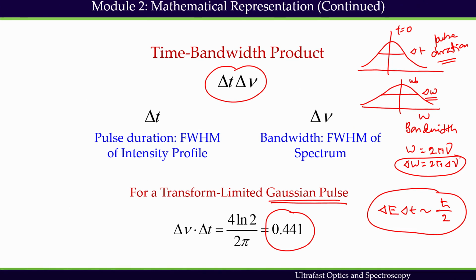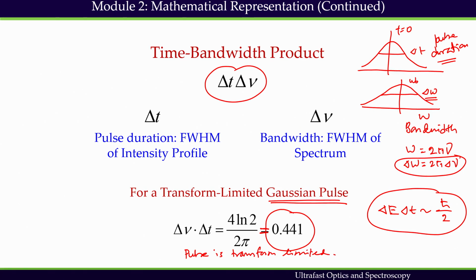The time bandwidth product is minimum for a transform limited pulse. So, when I have this equal sign, it means that the pulse is transform limited.